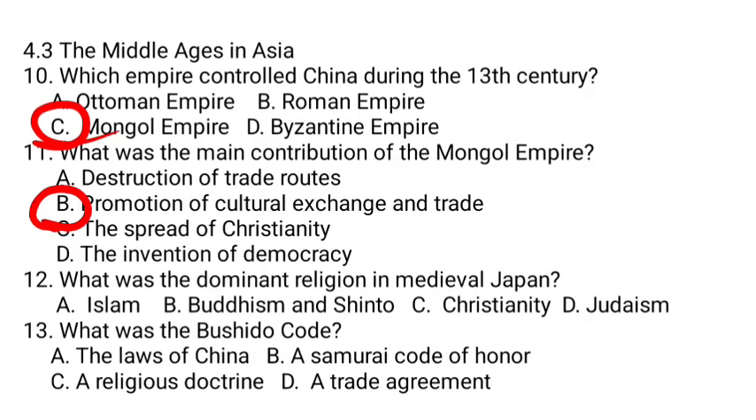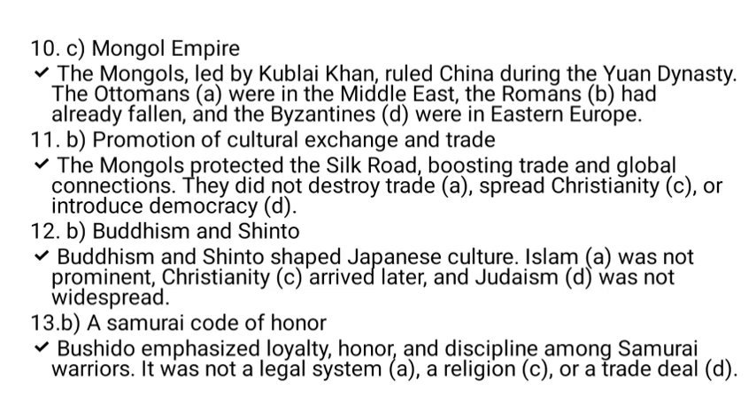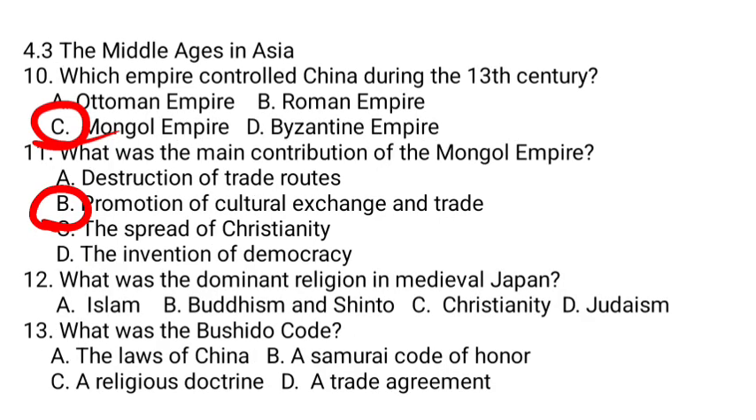Buddhism and Shinto were the dominant religions in medieval Japan. They shaped Japan's culture. Islam was not prominent. Christianity arrived later, and Judaism was not widespread. So B is the correct answer.